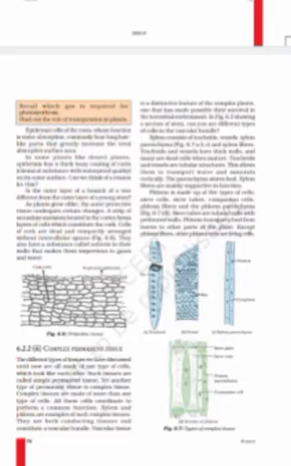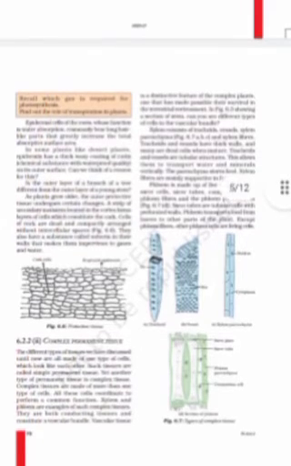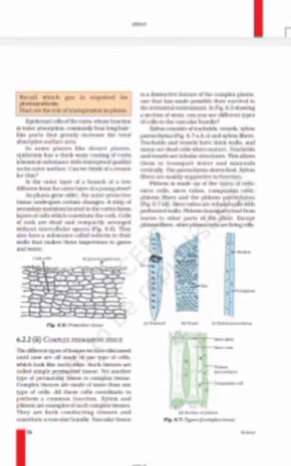Okay, next, we told about the simple permanent tissue. Now coming to complex permanent tissue. So complex permanent tissues are basically what? Complex permanent tissues are your xylem and phloem. They are a combination of different kinds of permanent tissues.